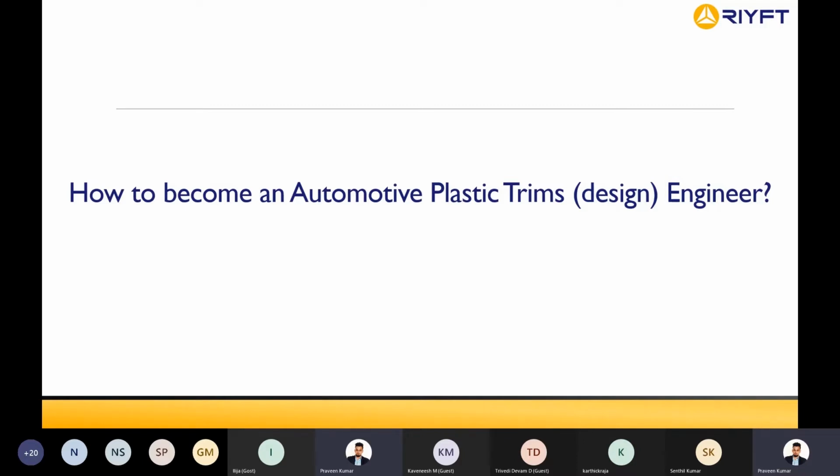So first of all, what do we need to become a plastic trims design engineer? Okay. When you go for any kind of interview in organizations or automotive companies, the first round might be a basic HR round where they will ask you to tell about yourself. It will be a telephonic round, and after you clear it, you will be called in for an interview. In the interview, they might give you a part. This is actually for a design role.